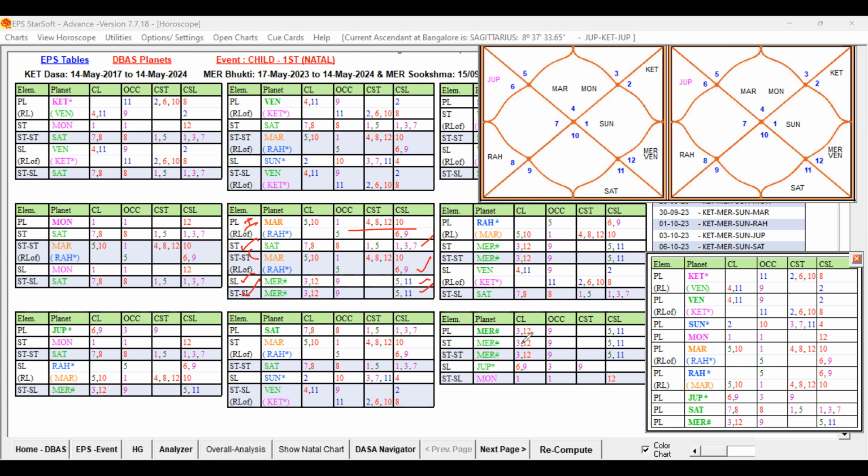Then what about the fifth sublord? Fifth sublord is Mercury. Mercury in the star of Mercury, 12 levels of Mercury, all are good green planets. So 5, 11, 5, 11, 3, 9, all are fine, right? But the sublord is also a good green planet, sixth lord, but 9, 3, 9. So we already gave blue, but because of this 9, 3, 9, we have given green, but you have to keep in mind the difference between this green and this green.